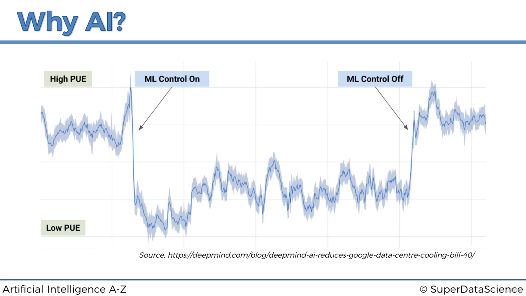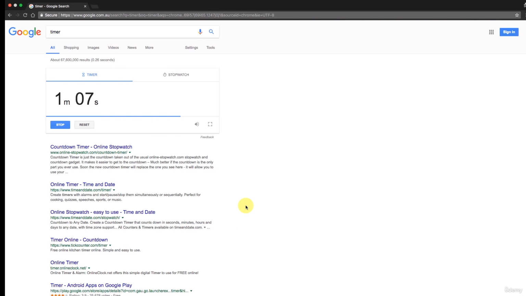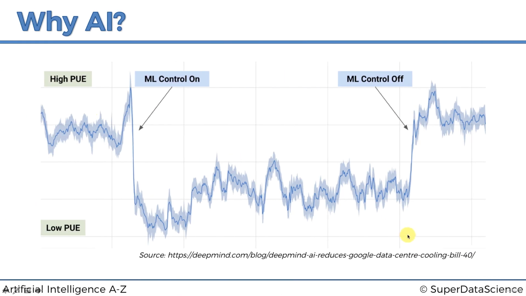They applied artificial intelligence to Google's warehouse to control the air cooling. And what they found is this is the electricity bill. Electricity consumption is going like this. As soon as they switch on the AI, bam, it goes down. Then they switch it back off, it goes up. They were able to save 40% on their electricity bill. I have 1 minute left. 40%.